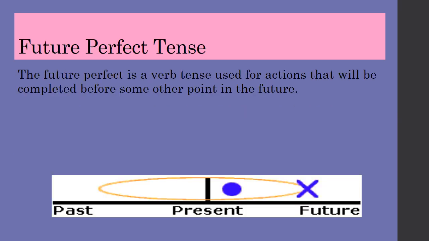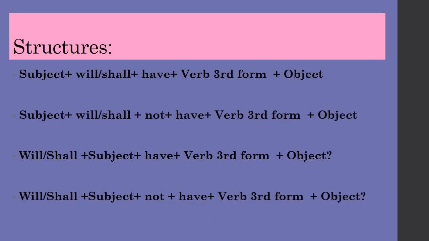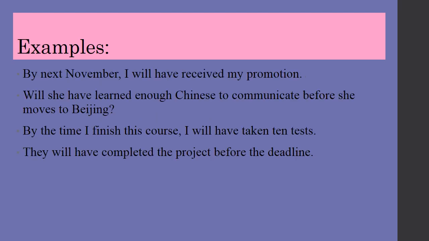Now let us go through the definition of future perfect tense. The future perfect is a verb tense used for actions that will be completed before some other point in the future. Here you can see the structures related to future perfect tense. Now we will go through the examples of future perfect tense.